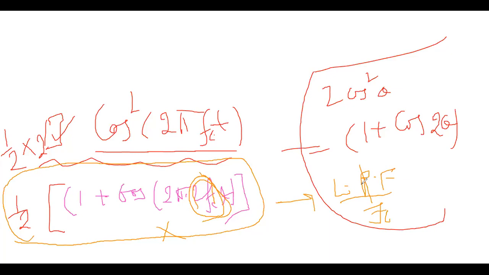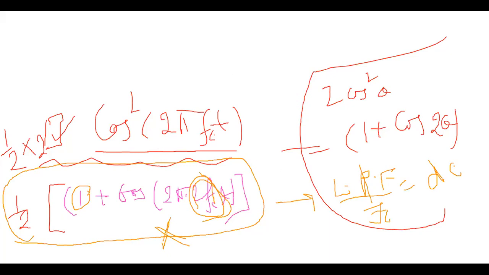Only at the output of this low pass filter will we get some DC value. Because it's a low pass filter, this portion will be stopped. So after this multiplier circuit, we will use a low pass filter, isn't it?